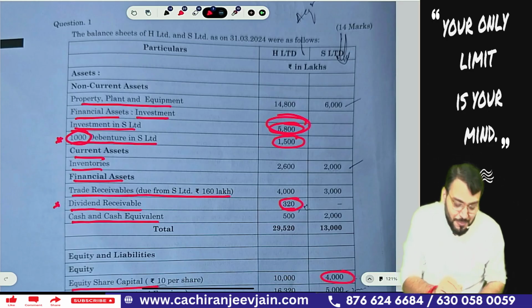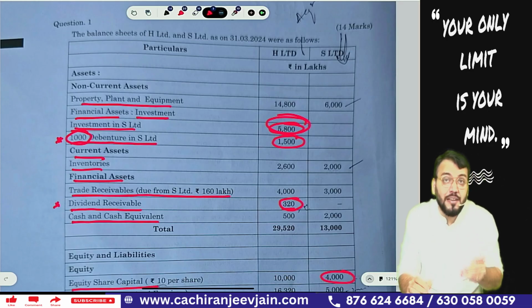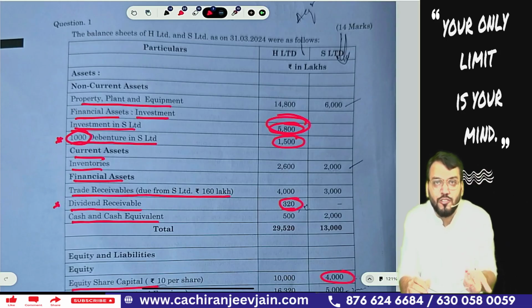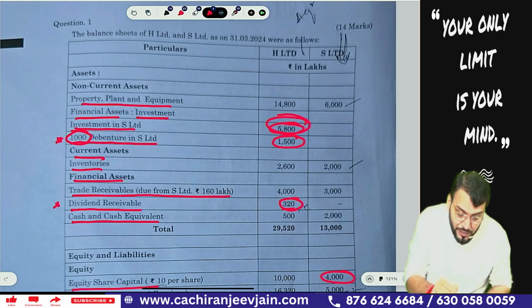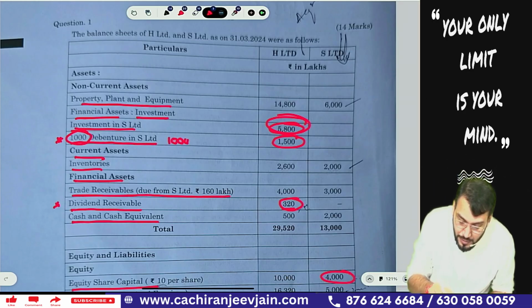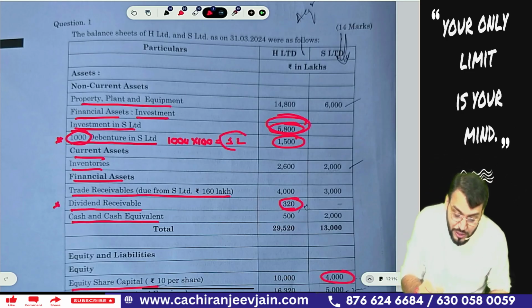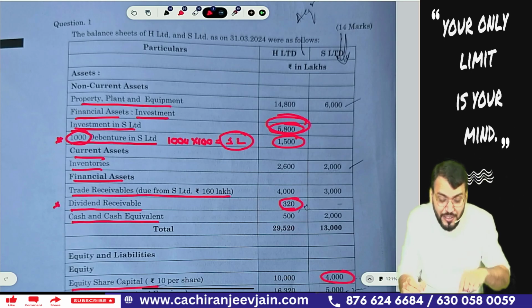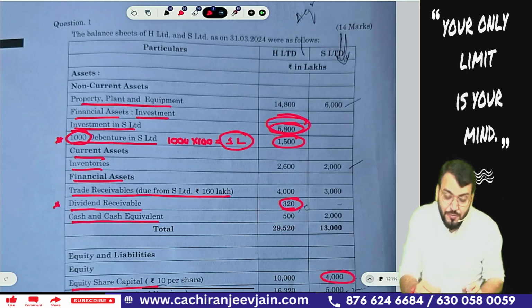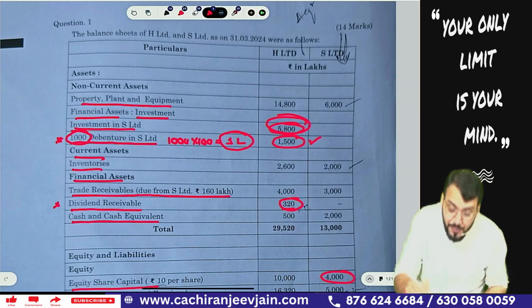From my point of view, there is some typo mistake. It was rupees 1,000, but that has not been given, so we need to consider 1,000 only. So it is 1,000 debentures in S Limited. 1,000 into 100 becomes 1 lakh. The nominal value is 1 lakh. So the nominal value of the investment in debentures is 1 lakh, which has been acquired at 1,500.